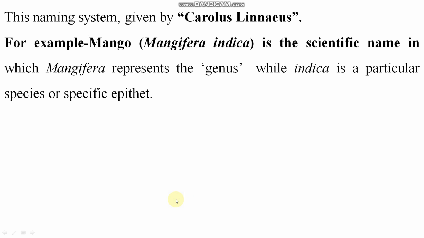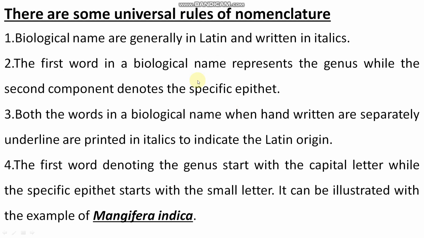Who had given this naming system? Binomial nomenclature is the naming system given by Carolus Linnaeus. You have to remember this name also. For example, mango. The scientific name of mango is Mangifera indica, right? Mangifera represents what? Genus. And indica represents a species or a specific epithet. Clear?